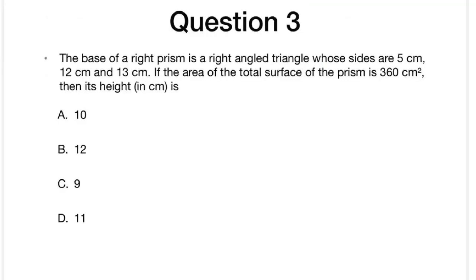So guys, the next question: the base of the right prism is a right angle triangle whose sides are 5 centimeters, 12 centimeters and 13 centimeters. If the total surface area of the prism is 360 centimeters square, then the height is? It's really simple. Let's go. So this is the formula.